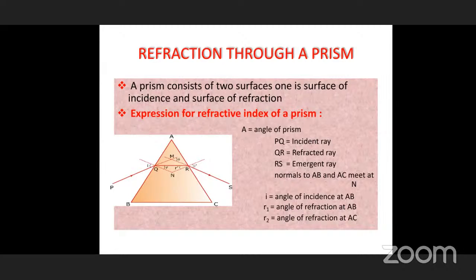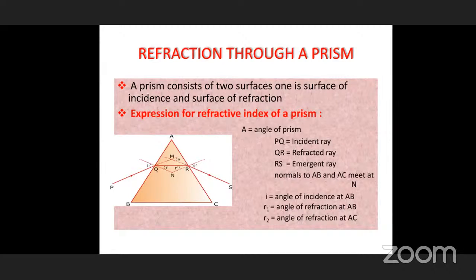Now coming to another important one, refraction through a prism. You know what a prism is? A prism consists of five surfaces. Triangular shaped. Here in this diagram we are showing ABC is a prism. Actually, it is three-dimensional. If you are observing, there are two rectangular surfaces attached to each other. Those are AB and AC. Those are rectangular ones, and those two are attached. Then you can see a triangular shape.